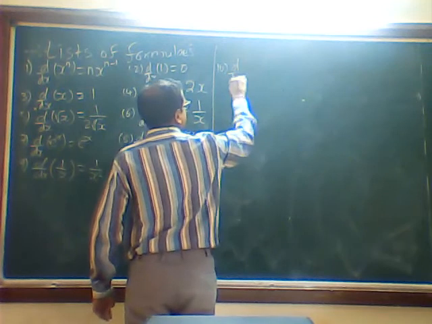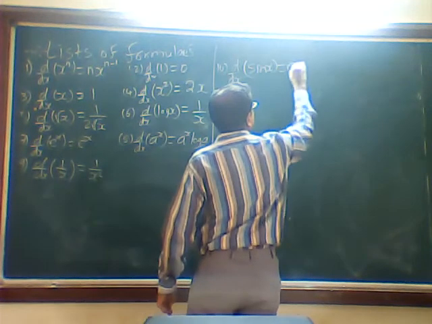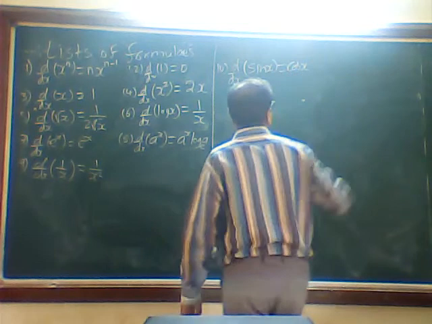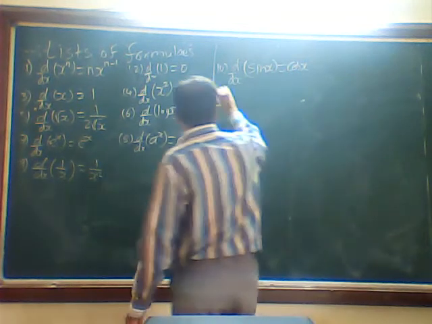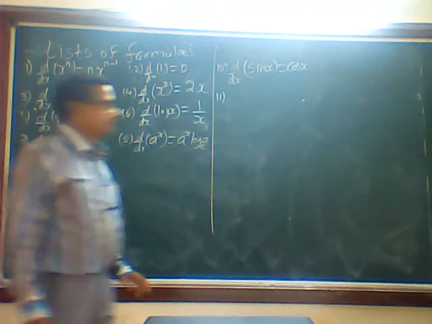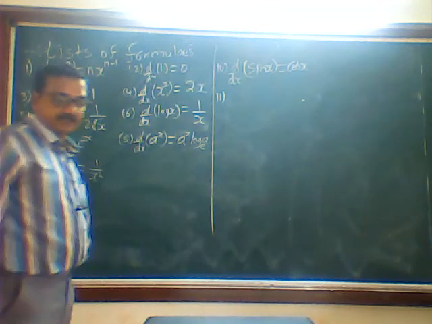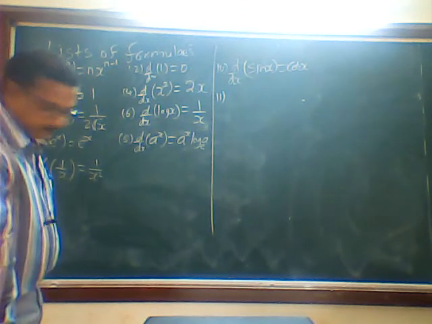d by dx of sin x is cos x. Okay. Next, the 11th one I will write here, then 12, 13 on that side. After sin, shall I take cos? Okay.